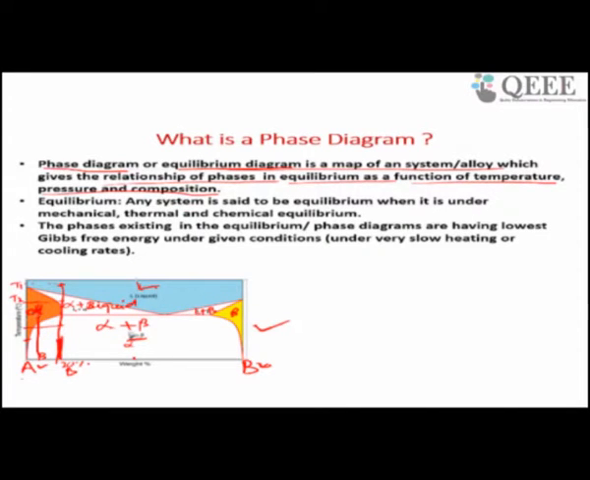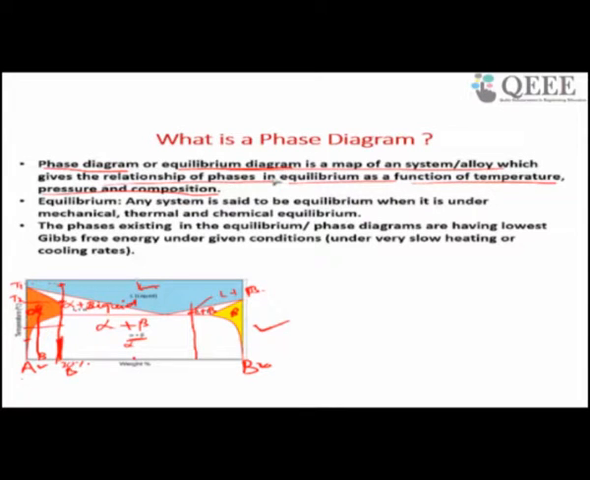So, if your combination is something like this, here you are getting alpha plus beta. You are getting two phases, alpha liquid plus beta. However, here you are getting the same temperature, but in one case at one composition you are getting alpha plus beta, in the other case you are getting alpha plus liquid plus beta.